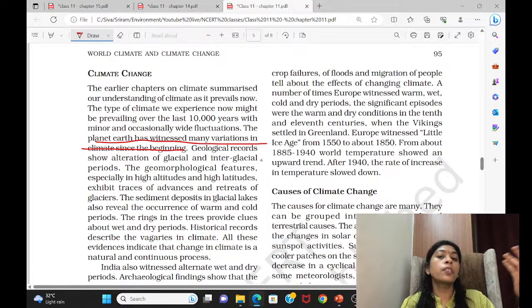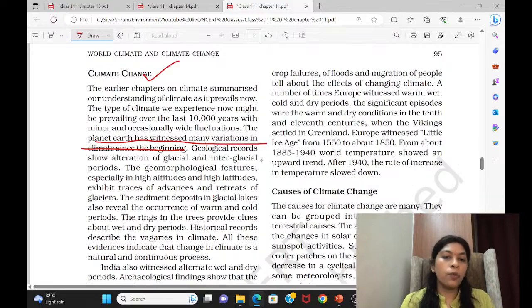They will be asking questions related to certain conventions or protocols, certain initiatives taken by the government, the causes of that particular problem, or the sources of that particular pollution. These types of questions will come. But in mains, you require statements to support the answers, and you can take those from the NCERTs. So please read this climate change chapter completely. Make shorter notes, but I'll just give the highlighting points here.